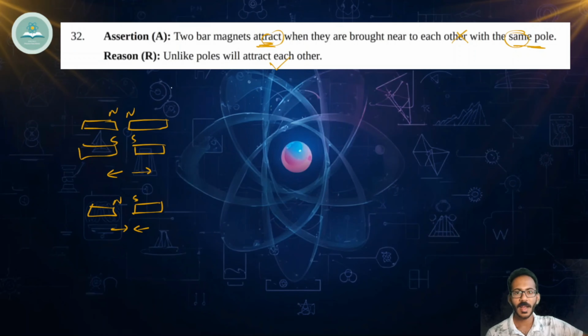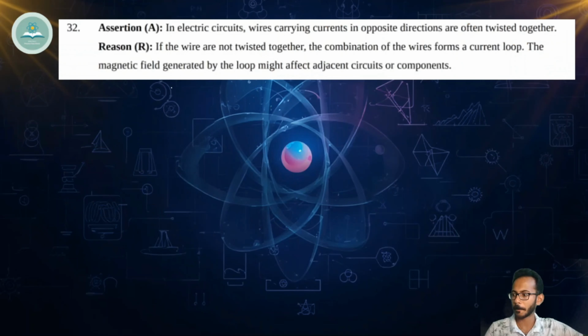Okay. As per the model question paper, the assertion reason question is also coming from the light topic, but we don't know. So we have just discussed one question from the electricity chapter as well. Going to this one, this is a good question. Let's see.